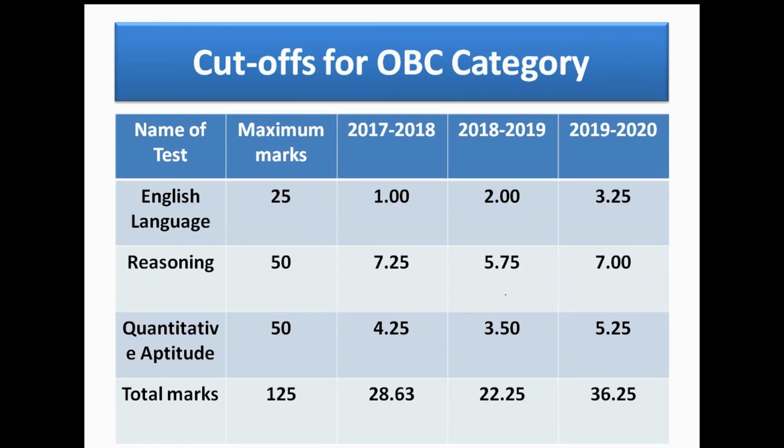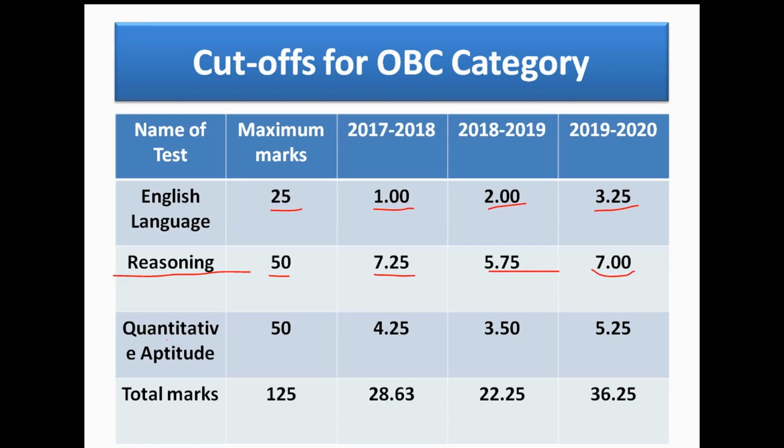Now come to the cutoff of OBC category. Name of the test is English language. Maximum marks is 25, and in 2017-18 the cutoff is only 1 mark. In 2018-19 for English the cutoff is only 2 marks. In 2019-20 the cutoff for English is only 3.25 marks. And in subject reasoning, maximum marks is 50. In 2017-18 the cutoff is 7.25 marks. In 2018-19 the cutoff is 5.75 marks, and in 2019-20 the cutoff is 7 marks.